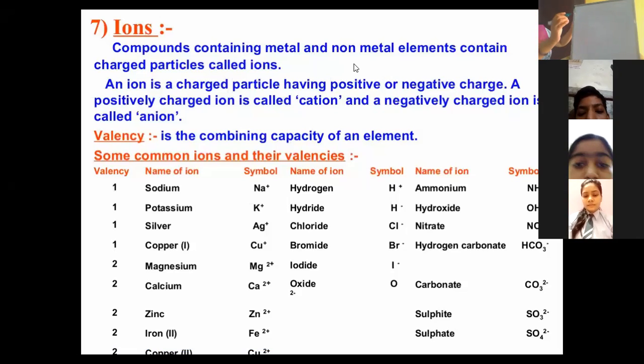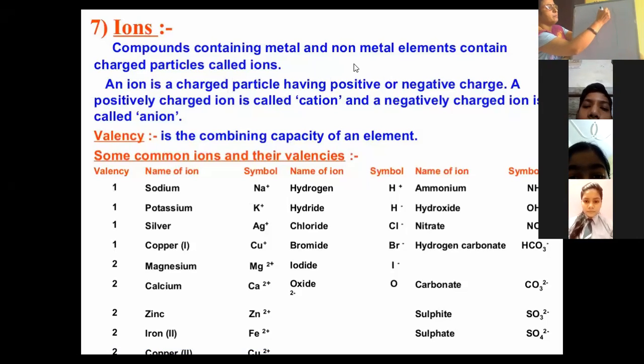There are elements which we call noble gases, noble elements, like helium, argon, neon, krypton, xenon, and radon. These are the ones which have a complete octet. That means they are stable. They have 8 electrons in their last shell, or 2 electrons in the last shell.